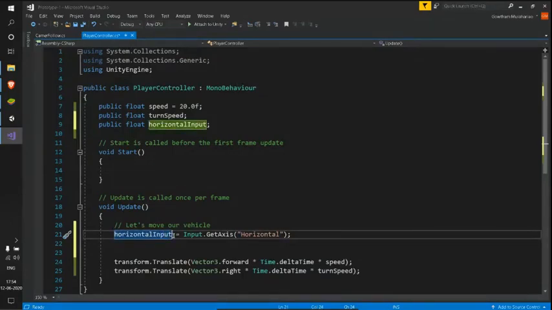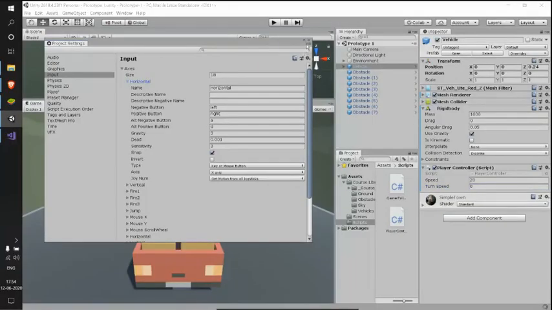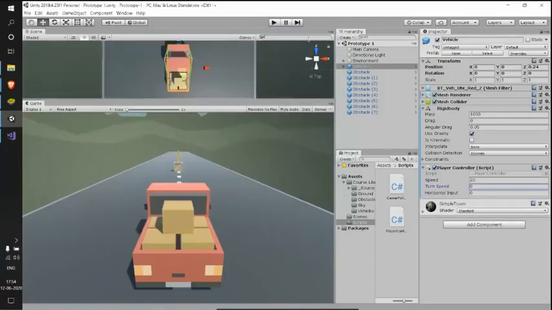If we click our negative buttons, the horizontal axis will give a -1, and that -1 will be assigned to this horizontalInput. In the case where I don't give any input, there will be no value, and the horizontalInput value will be 0. So let me see what's happening there. As the variable is public, I'll be able to see my horizontalInput here. So just see here.